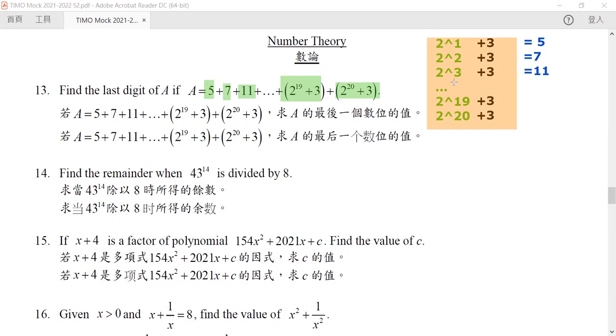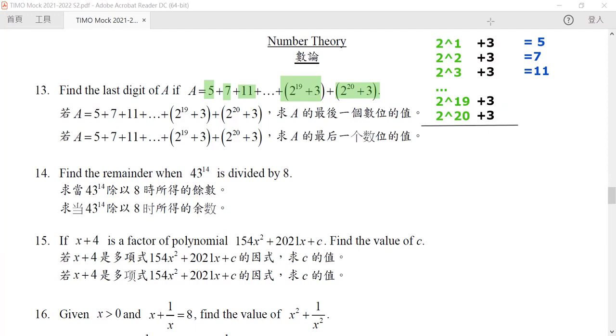First of all, I would like to ask, how many terms are here for our sum A? Because we start from 2 to the power 1 and go on to 2 to the power 2, 3, up until 20, there are exactly 20 terms, right? If we want to sum it up, there's another way to do this, which is to sum it up separately.